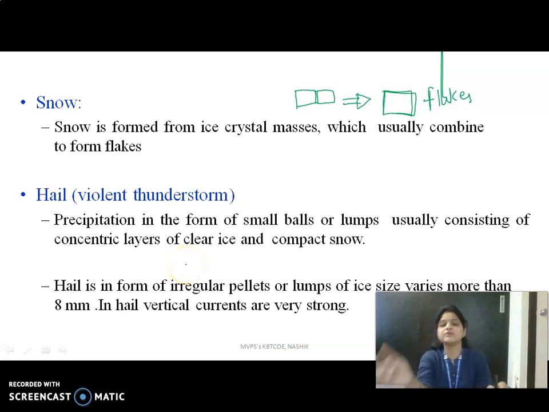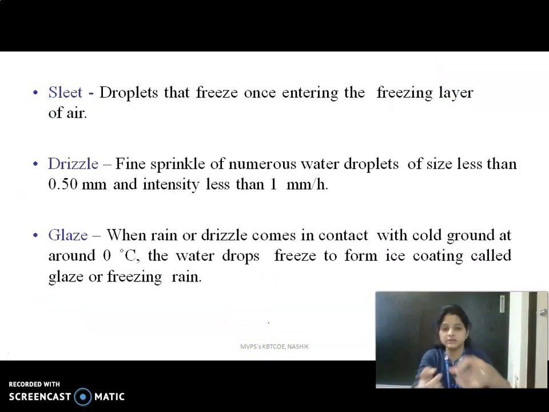Hail occurs in the form of irregular pellets and lumps, and the size of hail is more than 8 mm. Please remember that in hail the vertical currents are very strong and the size is more than 8 mm.